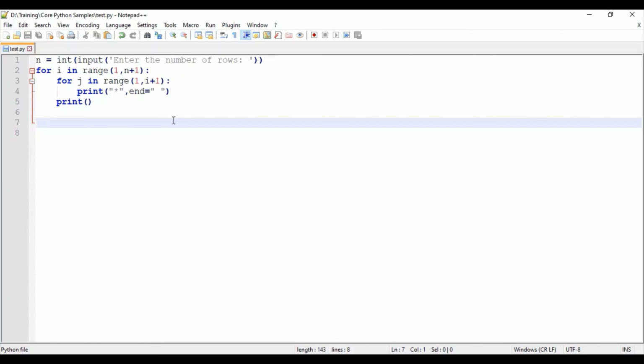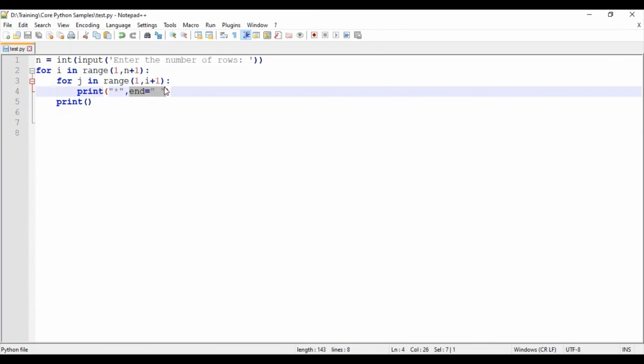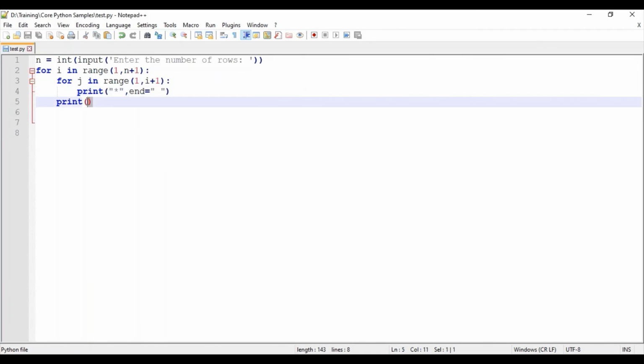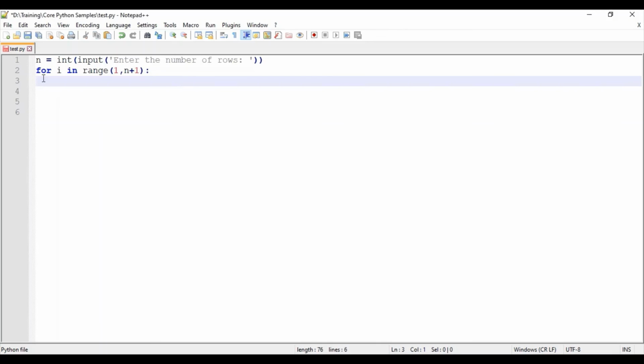So this is the first approach, using nested loops. As I said, we can print it in 2 approaches. Without nested loops also we can do it. How? So for i in range of 1 comma n plus 1. In the first iteration, I will be using the string multiplication operator. How? I will be giving a star space here, multiplied into i, and then I will be just simply printing it.